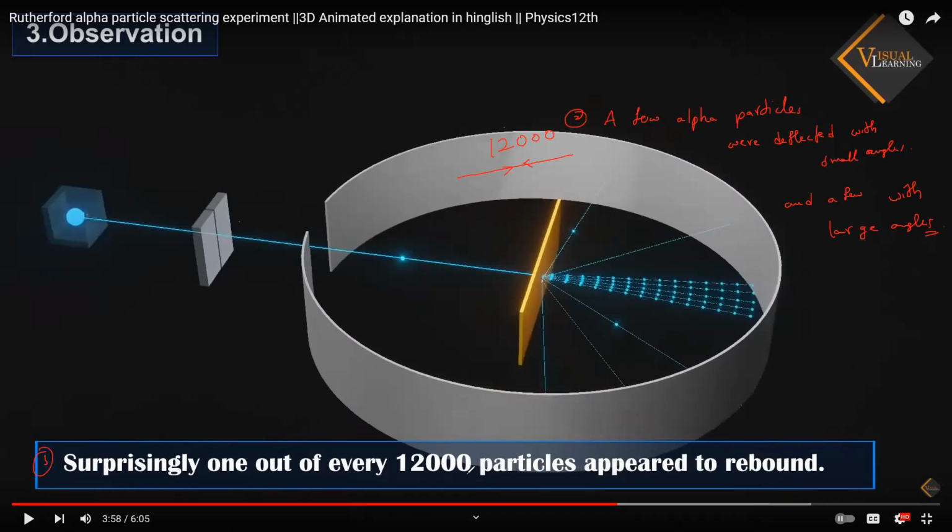Out of every 12,000 particles, one particle will be what? One out of every 12,000 will be turned back in the same direction. What is the word we'll use properly? Rebound. So that is what you have to remember. I hope you all understand. Everyone understand? Shivani, Kavya, any doubt?